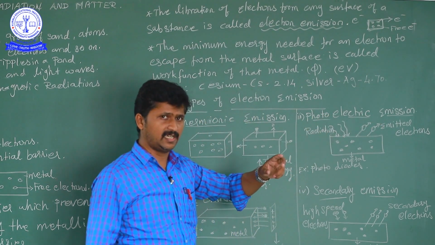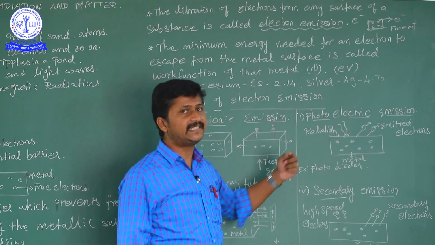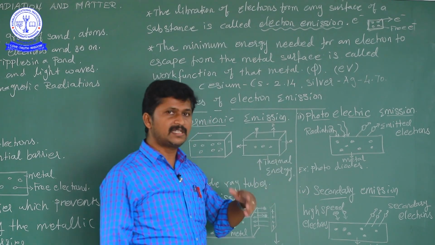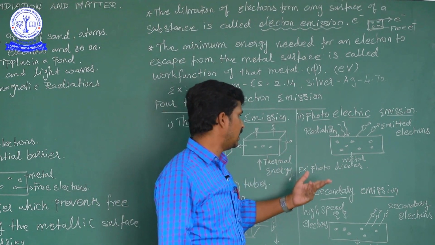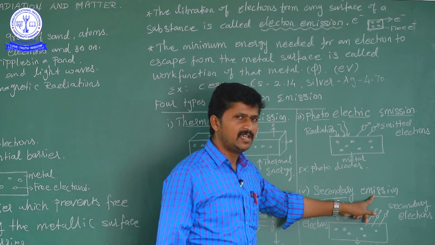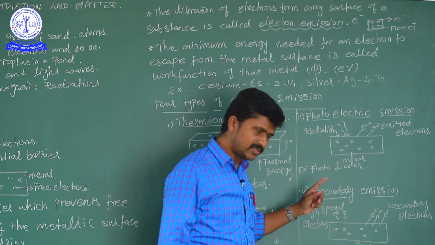And the third one is photoelectric emission. What is meant by photo? That means light, light energy, for example sunlight. That means radiation. And then the fourth one is secondary emission. What is that secondary? You know, secondary means